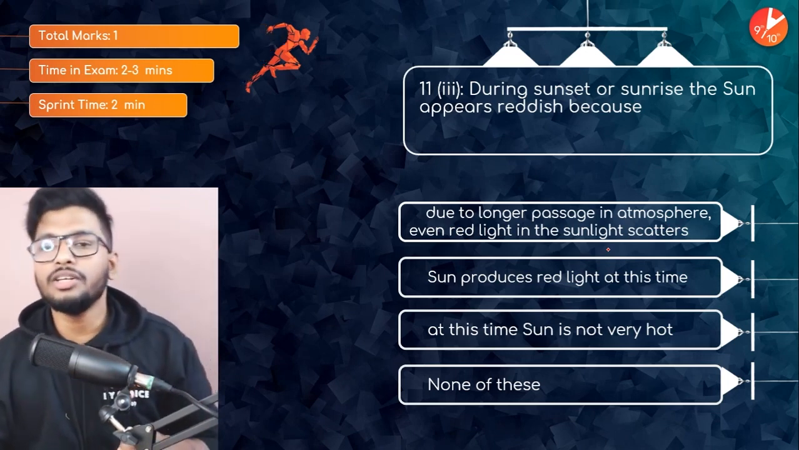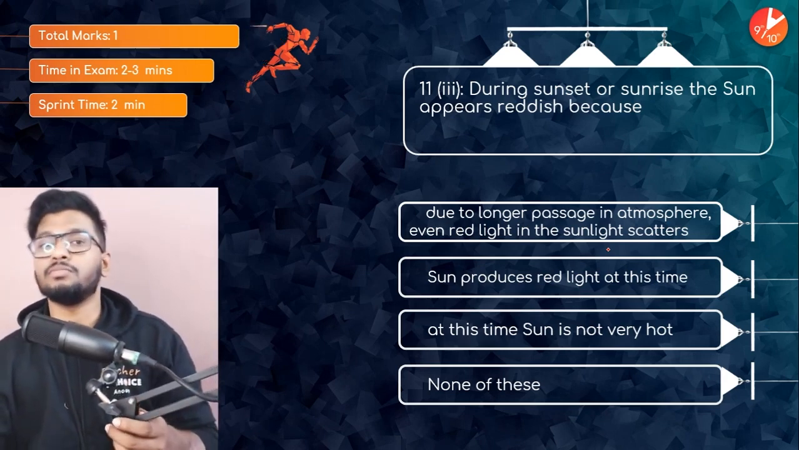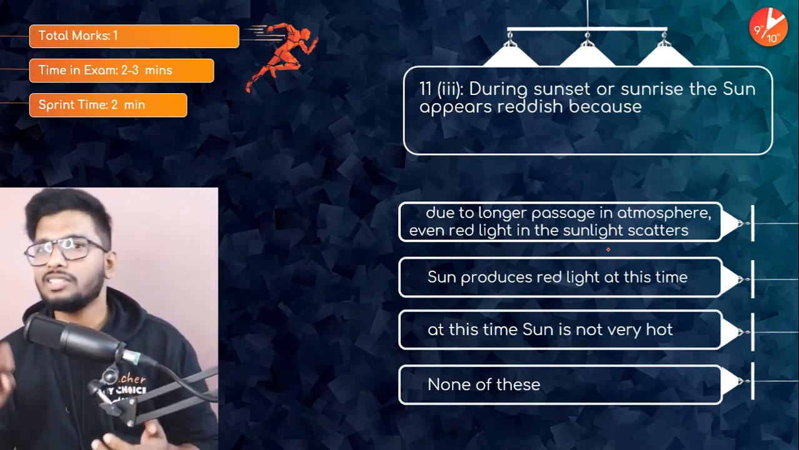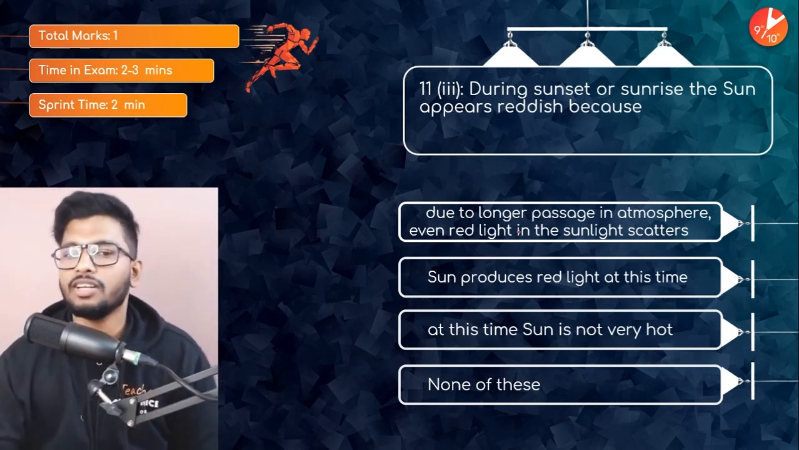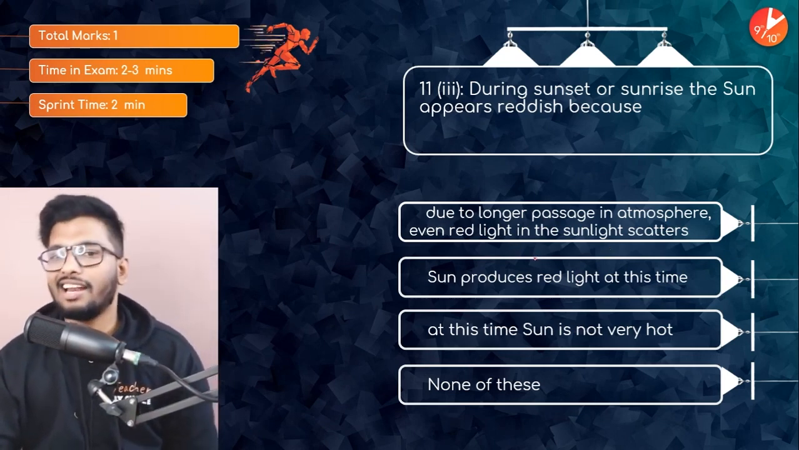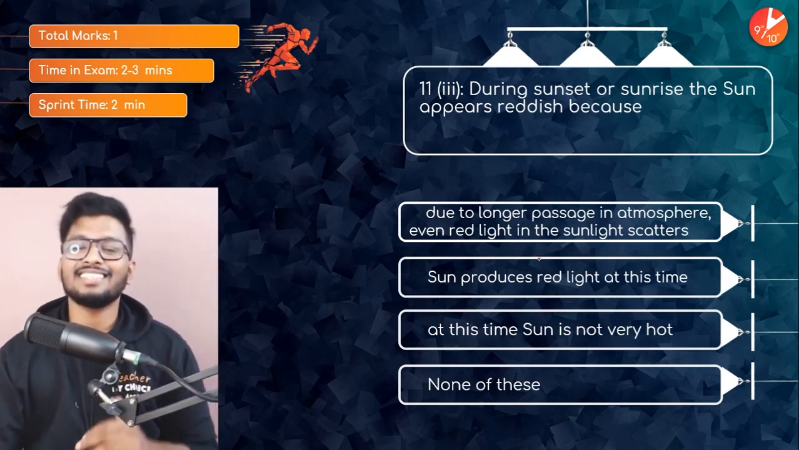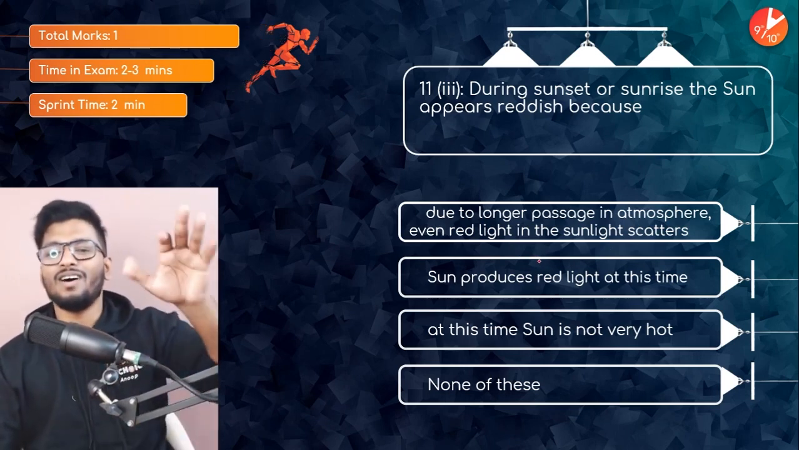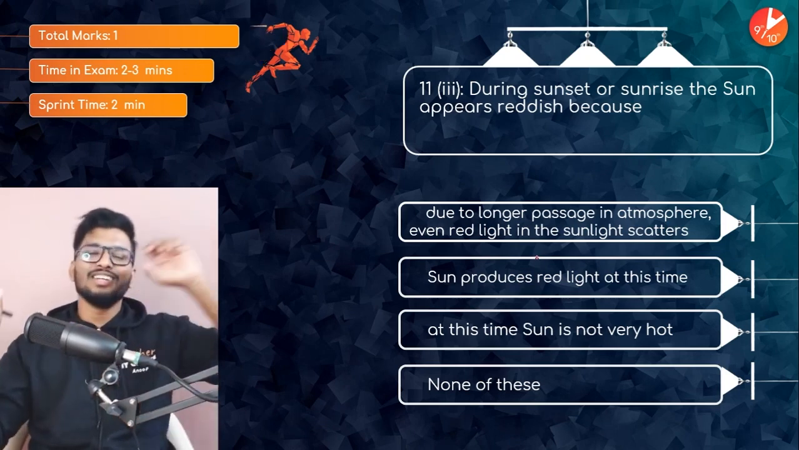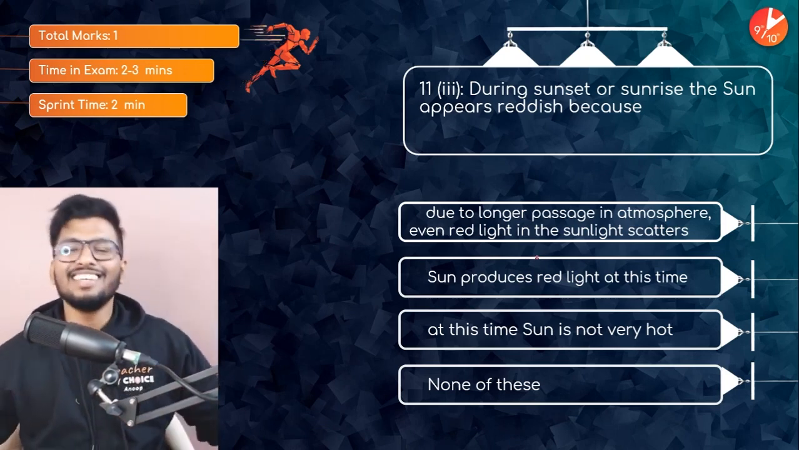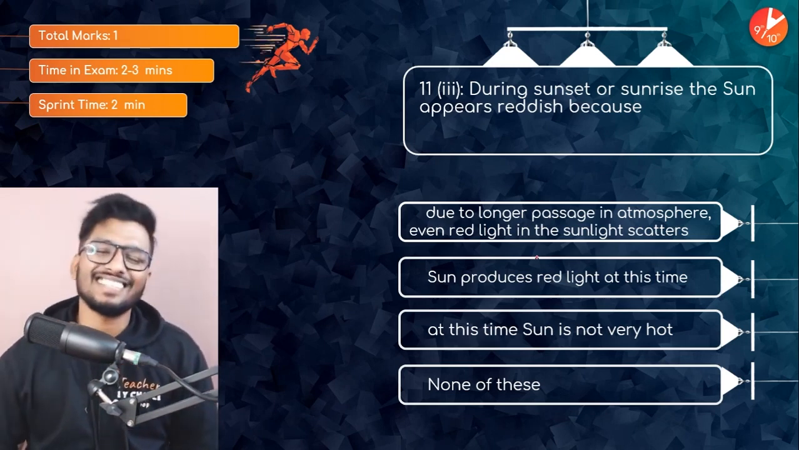Here's the final question. During sunset and sunrise, the sun appears reddish because of what? What is the reason that during sunrise and sunset, the sun appears reddish? Due to longer passage in atmosphere, even red light in the sunlight scatters, sun produces red light at this time, at this time sun is very hot, or none of them. What is the reason the sun appears red during sunrise and sunset?